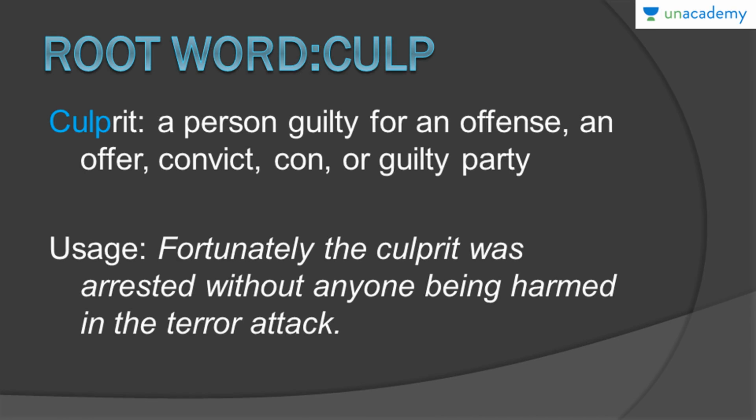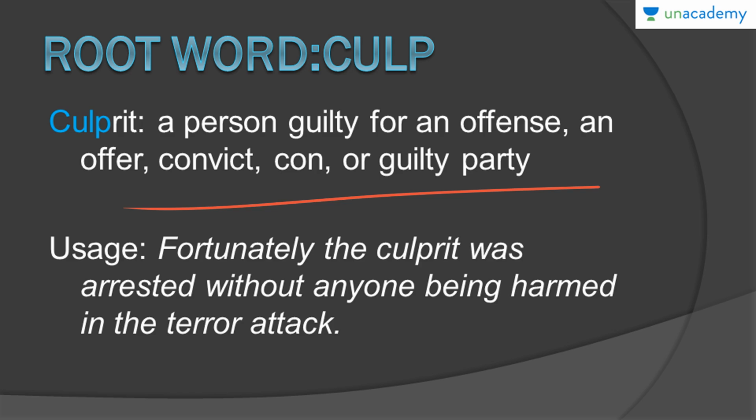Our first word is very easy and all of you know it, but I have used it over here to show you that it is related directly to the root word. Although you know the meaning, with the help of the root word you will be able to know the meaning of more related words. The first word, as I have already told you, is culprit. Culprit is a person who is guilty of an offense or convicted of a crime.